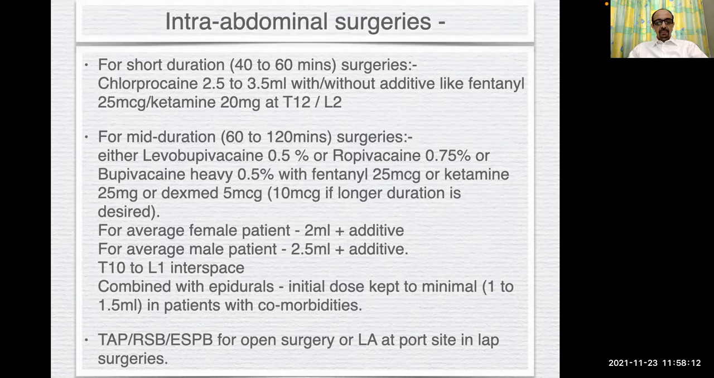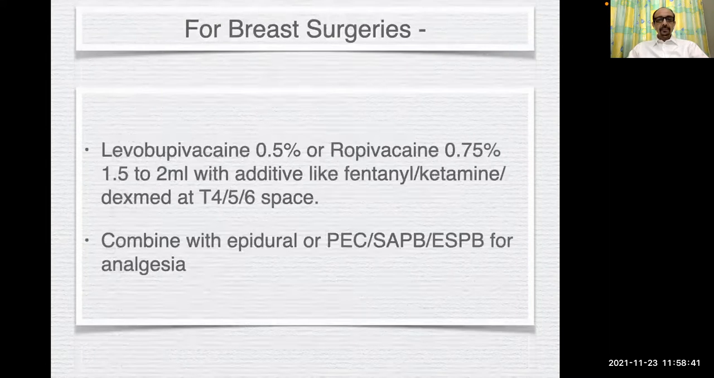For an average female patient, 2 ml plus additive, and for an average male, 2.5 ml plus additive, and spinal at T10 to L1 interspace. And combined with epidural, the initial dose can be kept to a minimum in patients who are having multiple comorbidities. I usually combine these segmental spinals with various blocks like transversus abdominis plane block, rectus sheath block, or erector spinae plane block for open surgery, or local anesthesia at the port site in laparoscopic surgeries.